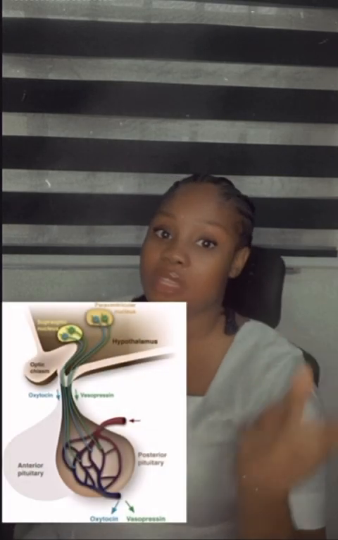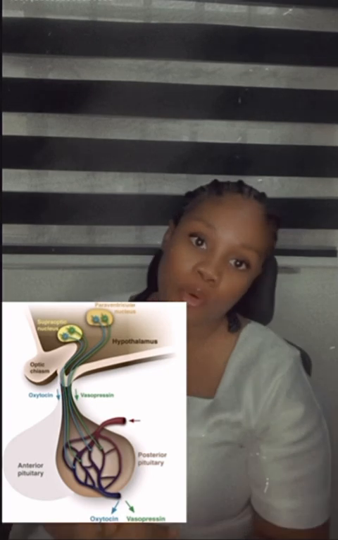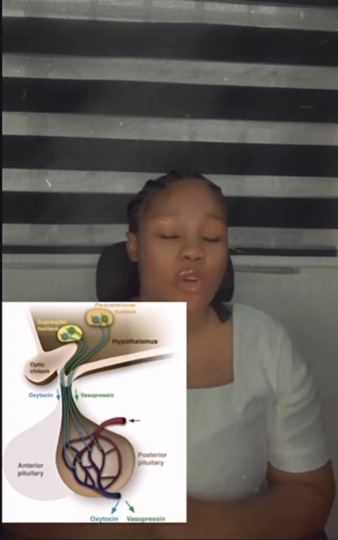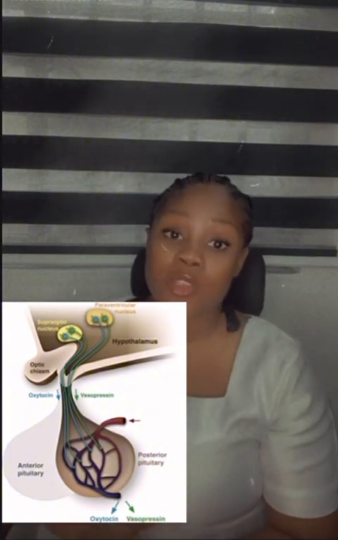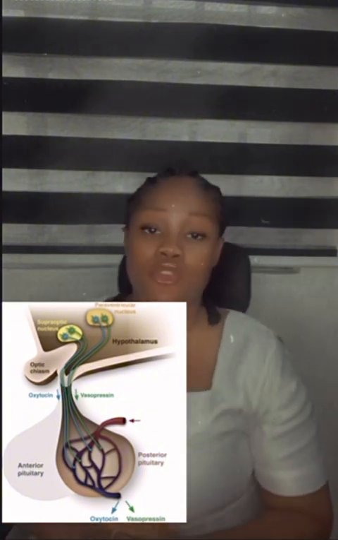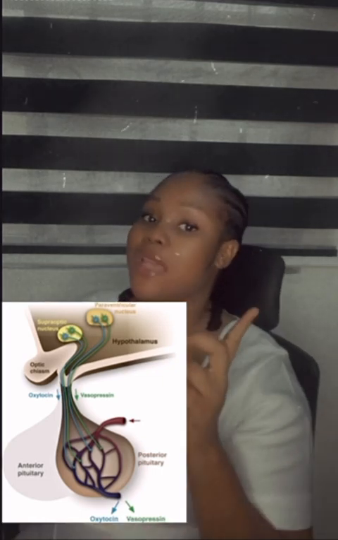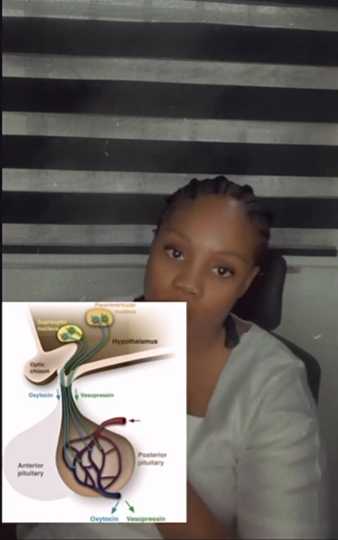Now, the next thing we need to know is that it lies beneath the hypothalamus. Another name for the pituitary gland is the hypophysis. So you could research why the pituitary gland is called the hypophysis. Another thing we need to know is that the pituitary gland is connected to the hypothalamus by a thin stalk called the infundibulum stalk.